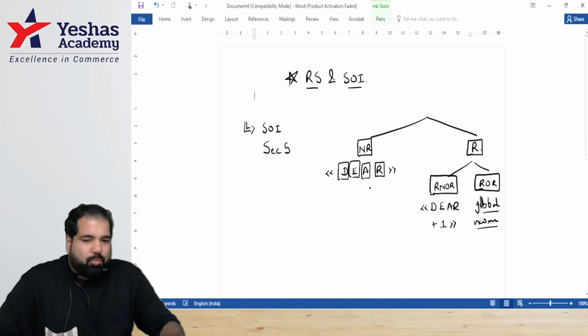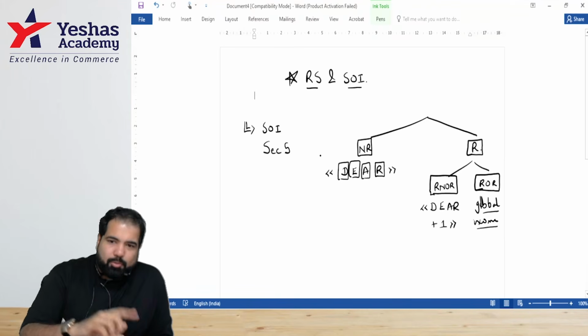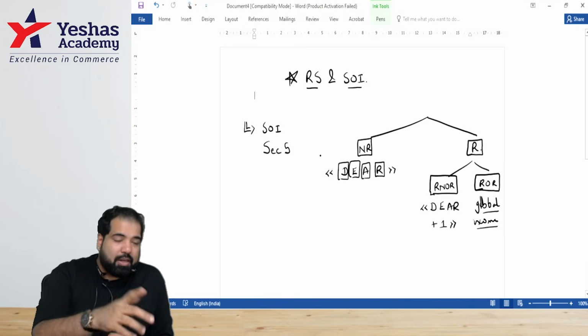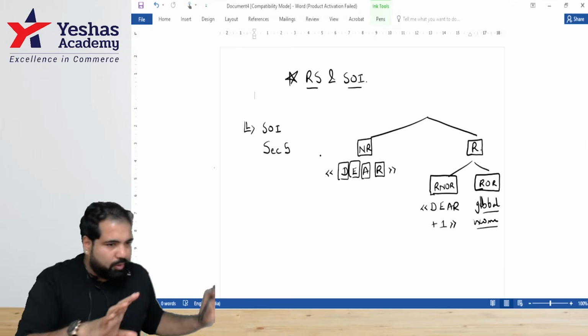So this is called scope of income. What is the section you will quote? Section 5. If it's in the scope of income, you will tell earned, received, deemed, etc. If it's not within the scope of income, you will write it is not within the scope of income. Are we okay with this?